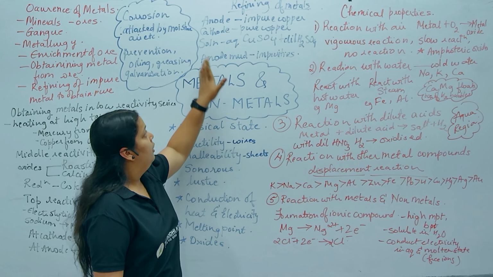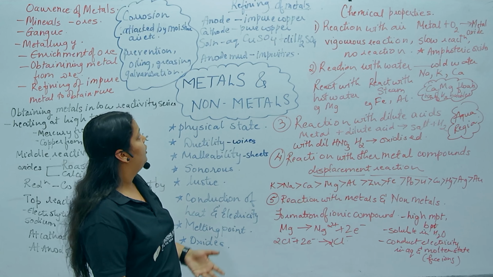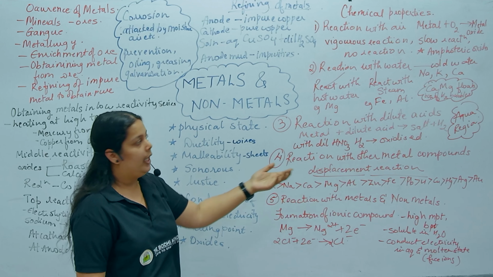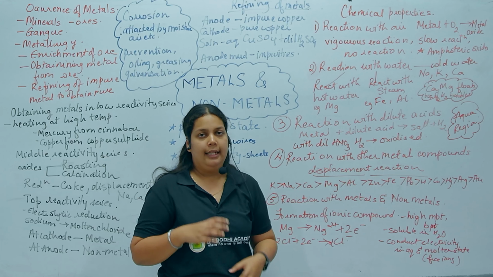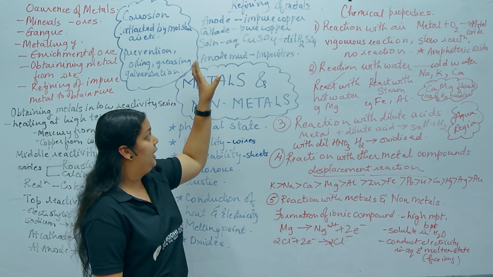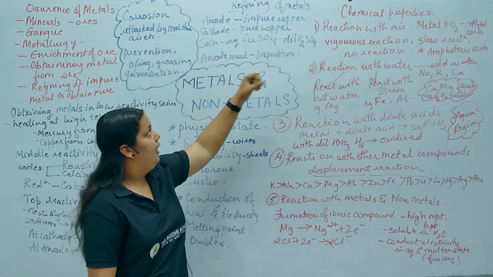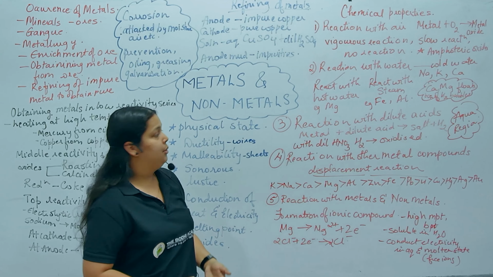The copper ions from the anode move to the cathode, and the impurities settle under the anode. That settlement of impurities is known as anode mud, and you get your pure metal at the cathode.